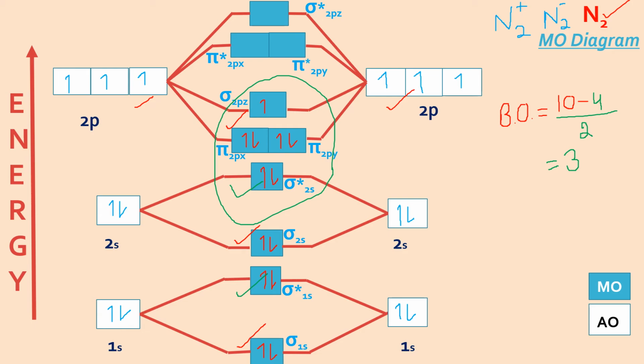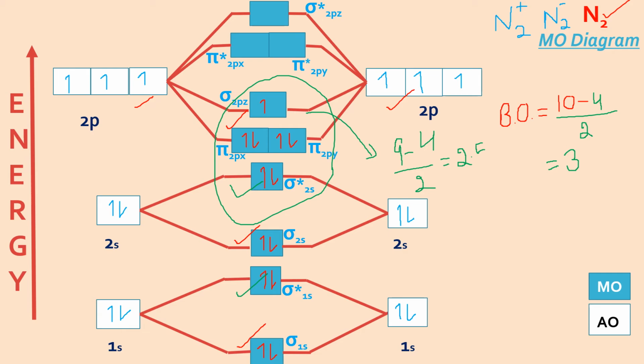If you remove one electron from the nitrogen molecule, it becomes N2 plus. Now the nature has changed from diamagnetic to paramagnetic because there is one unpaired electron, and bond order will also change. If I calculate the bond order here, the number of electrons in bonding changes to 9 from 10, minus the number of electrons in anti-bonding, which are still 4, divided by 2. So it becomes 5 by 2, which is 2.5.